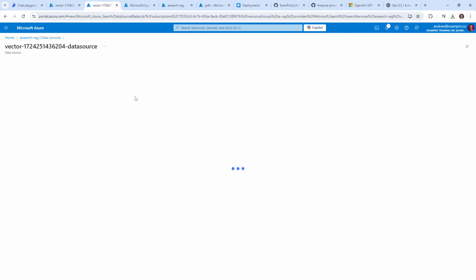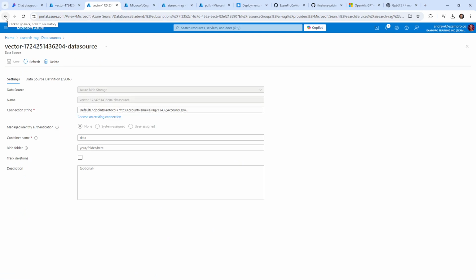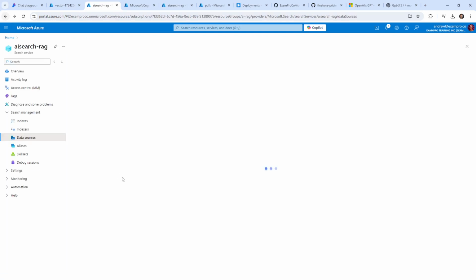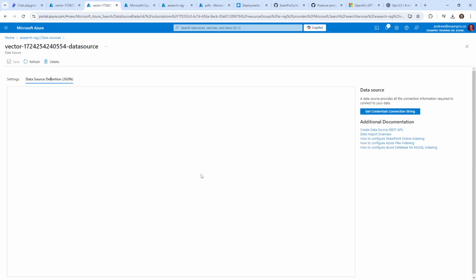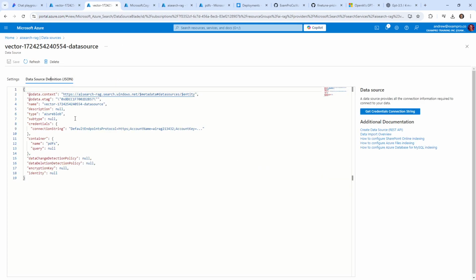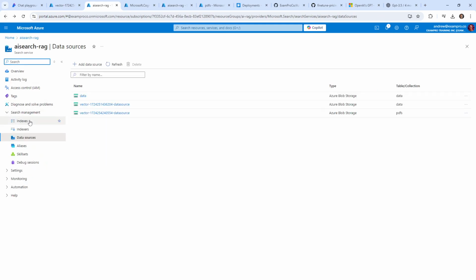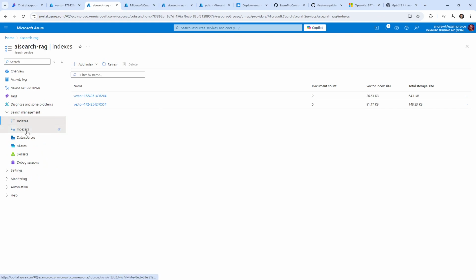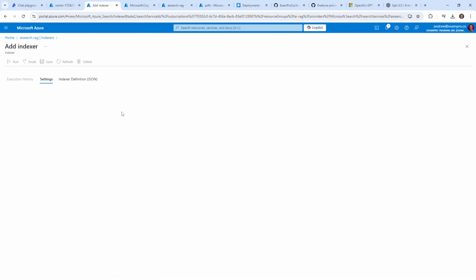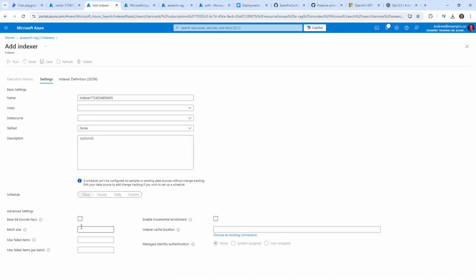So if we go into this, I'm just trying to see where we added that skill set, because that obviously did it for us, right? Maybe it's when we're creating an index. No, it'd have to be the indexer, because at this stage it must be here.